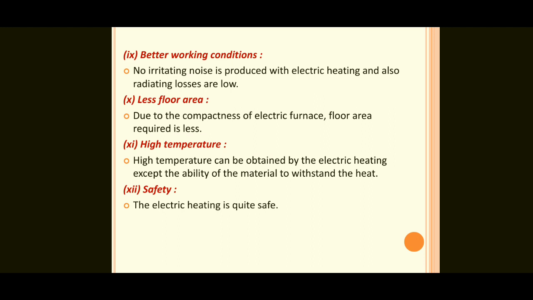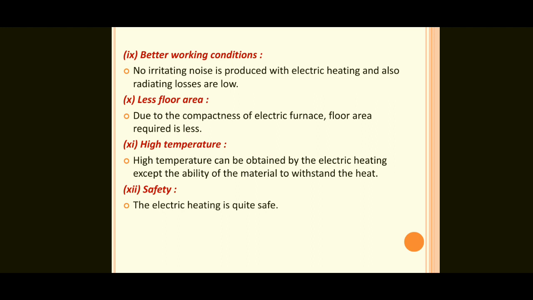Next, the fifth one, uniform heating. The heating generated by these devices is completely uniform. Next one, high efficiency. In electrical heating we get an efficiency of 75 to 100%, while in non-electrical heating it is only 40 to 60%. So the overall efficiency is very high. Next one, automatic protection.